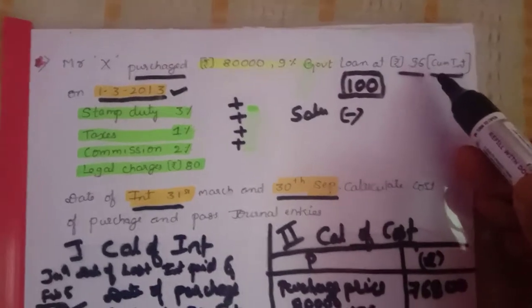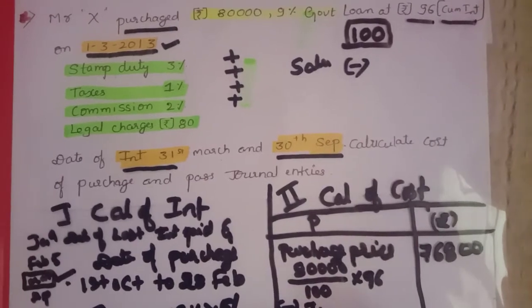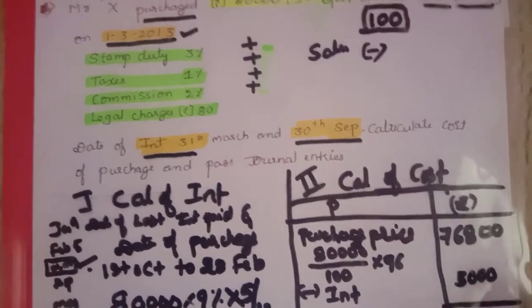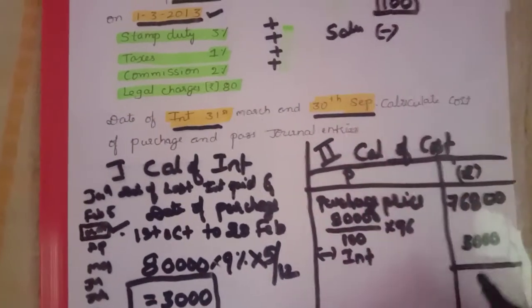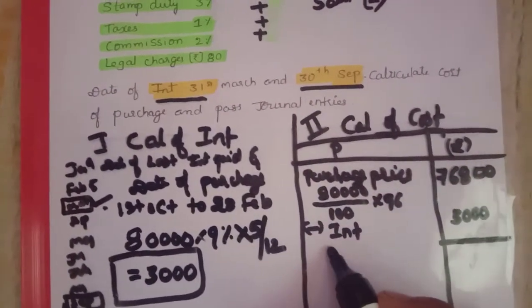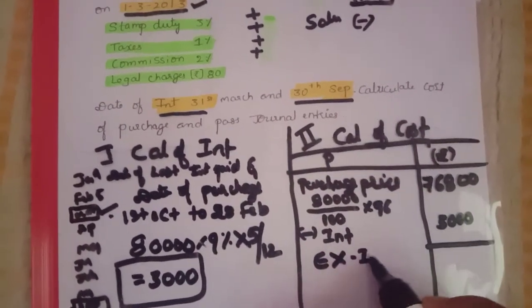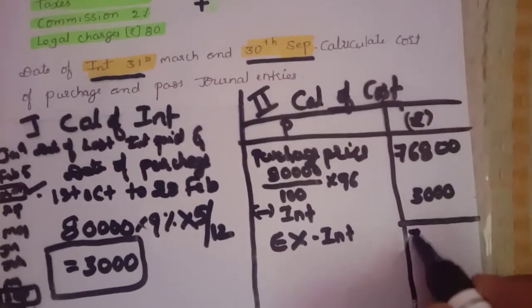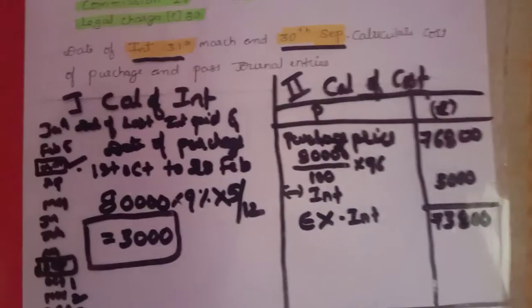Also they gave it on the method of cum interest. If they give cum interest method, we need to deduct the interest. Less interest is 3,000. If they had given ex interest, we no need to deduct the interest, but here we need to deduct it. If you deduct the interest from cum interest, you will arrive at ex interest price. That is 76,800 minus 3,000, so you will arrive at 73,800.